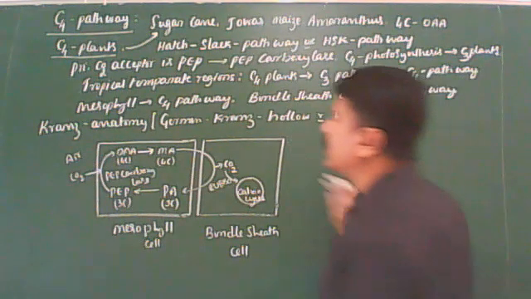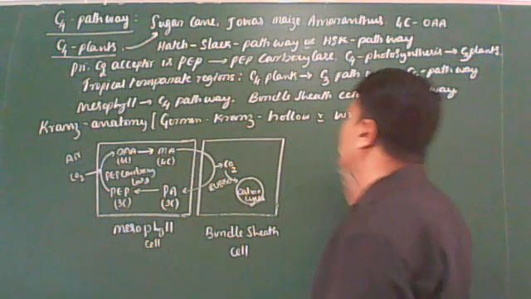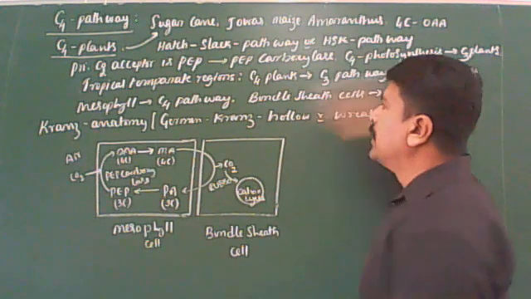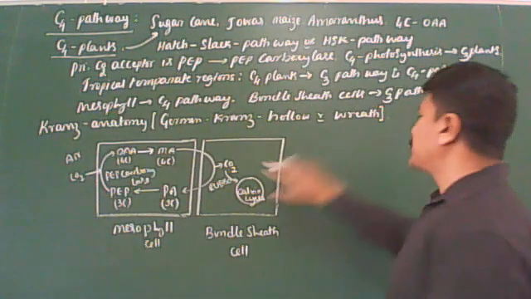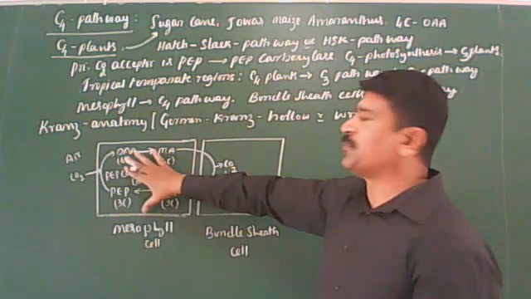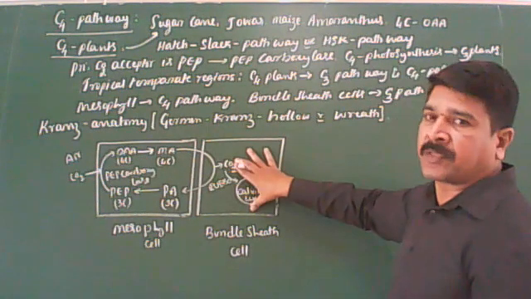As I said, in C4 plants, both C3 and C4 pathways take place. The C4 pathway takes place in mesophyll cells. The C3 pathway takes place in bundle sheath cells. This is the C4 pathway. This is the C3 pathway.